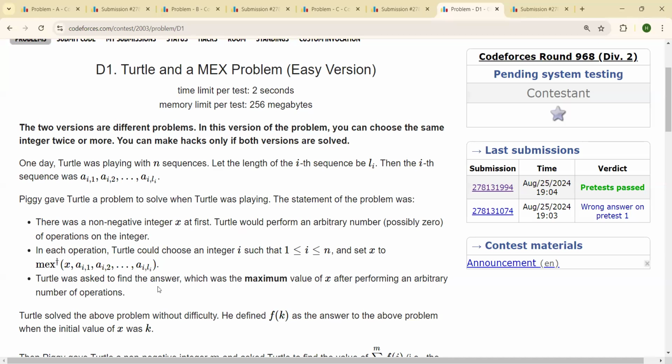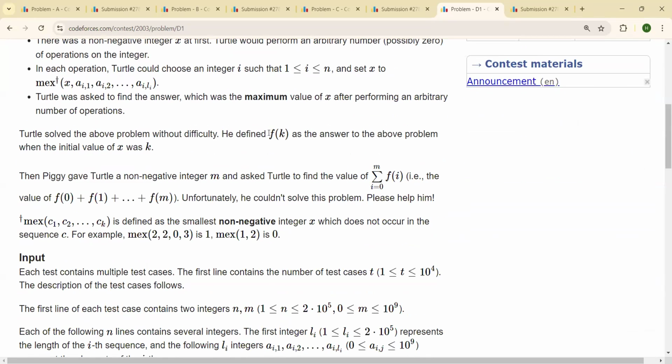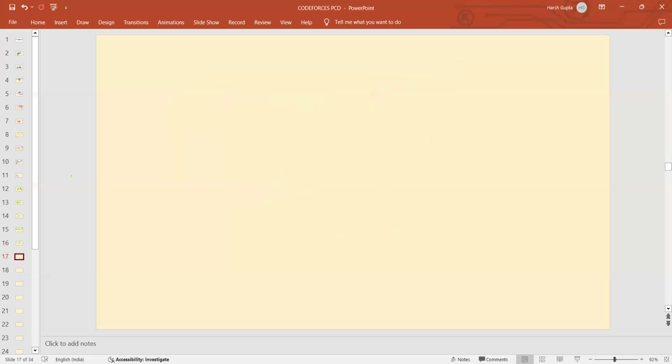So Turtle was asked to find the answer, which was the maximum value of x after performing an arbitrary number of operations. So Turtle solved the above problem without difficulty, and he defined f of k as the answer to the above problem when the initial value of x was k. So first of all, let's understand the question till here, and then we will come to the rest of the part. Do you all understand what we mean by mex?